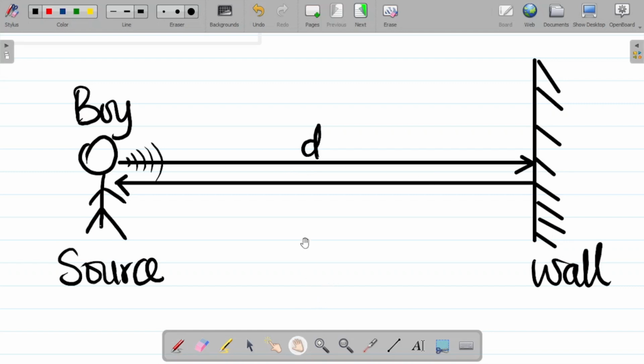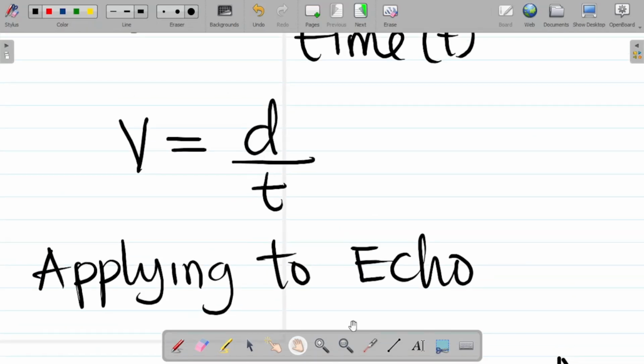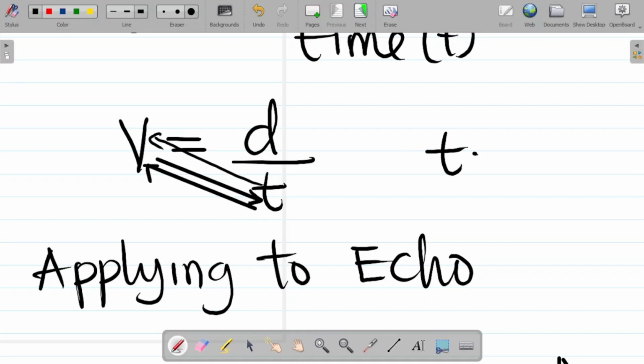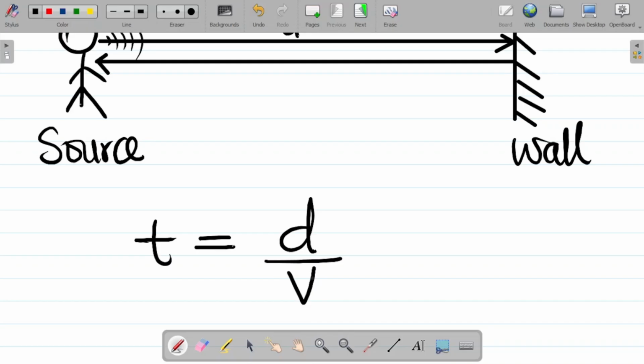Now here's what we can say from this particular equation, that v is equal to d over t. It is mathematically correct for us to exchange these two positions. What do I mean? Time can go up here and v comes down. So we have t is equal to d over v. In essence, time is equal to the ratio of distance over velocity.